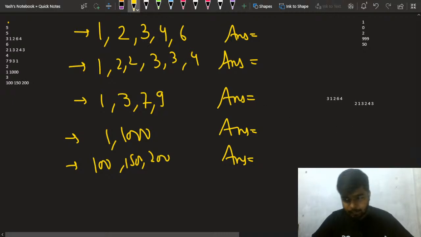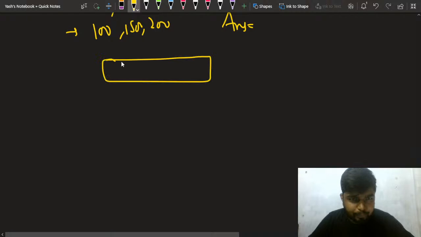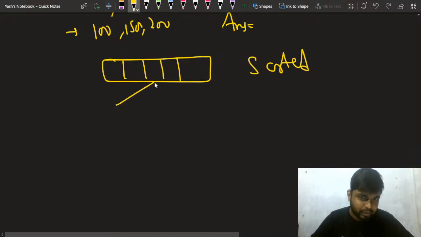Okay, let me tell you something. What you can do is, let's say you have this sorted array, right? What you do is you divide it. Let's say you divide it from here, this point, right?